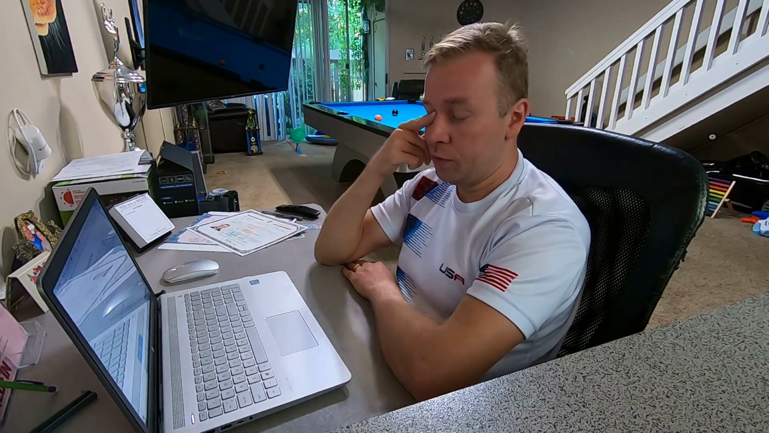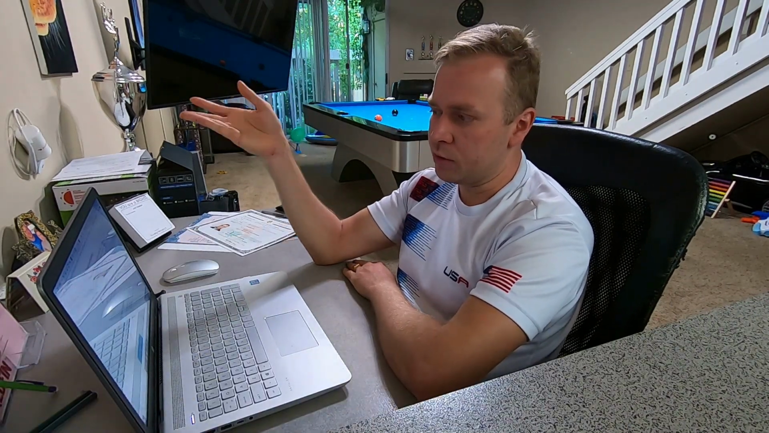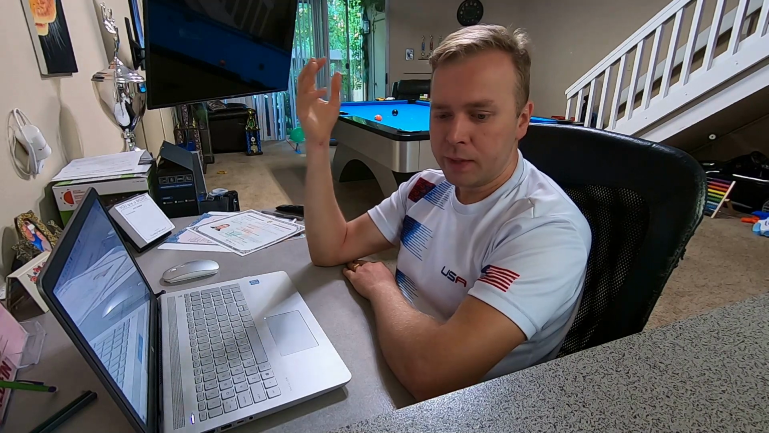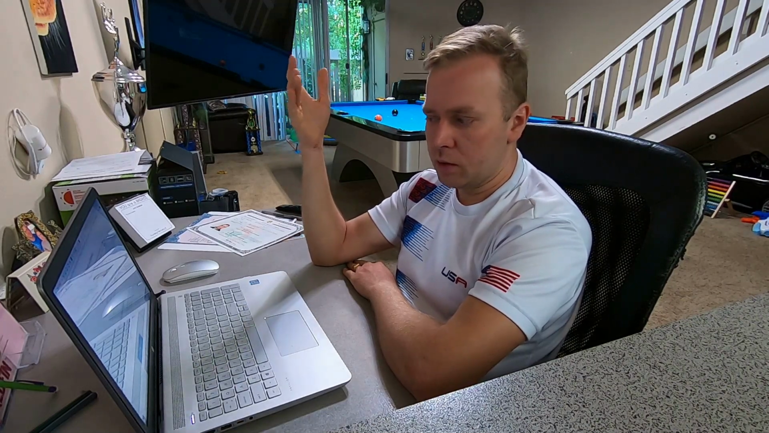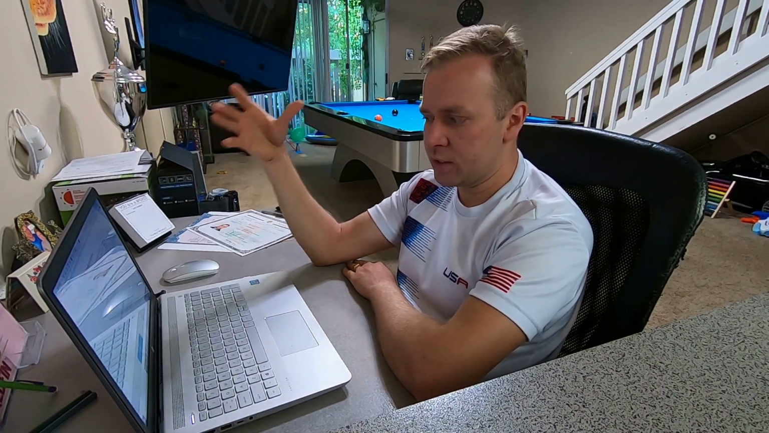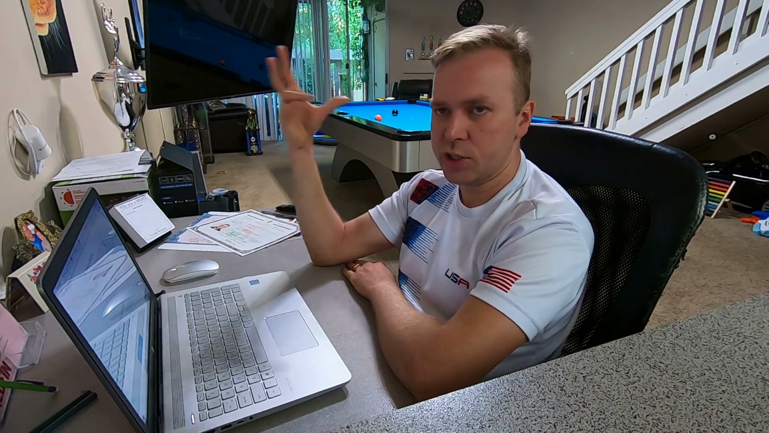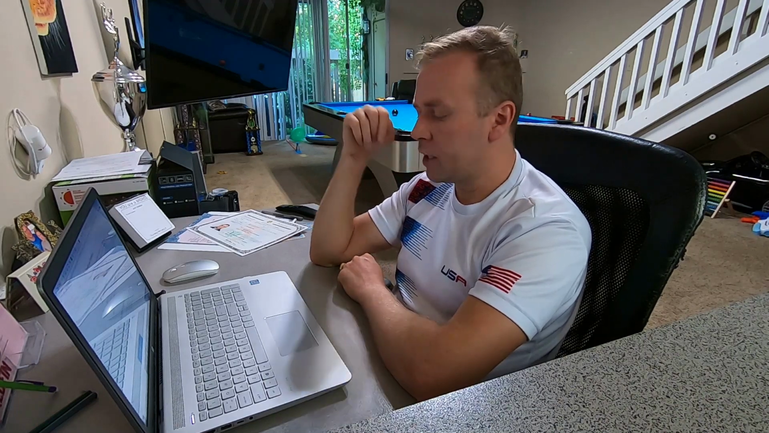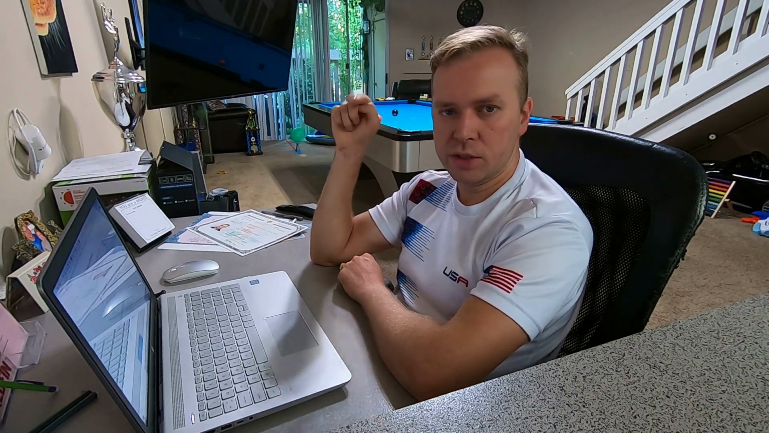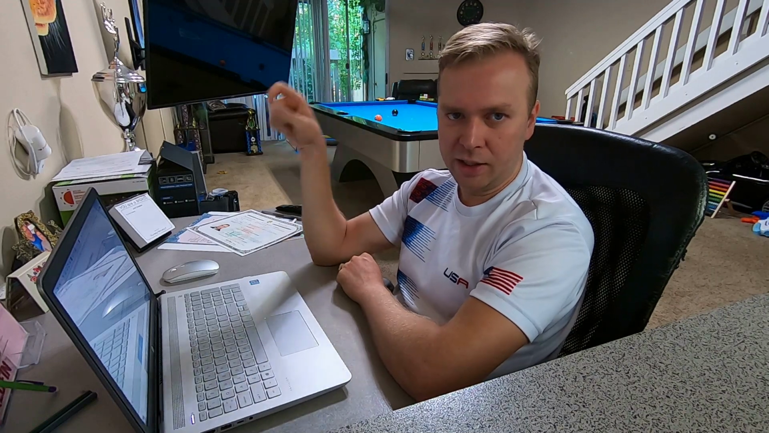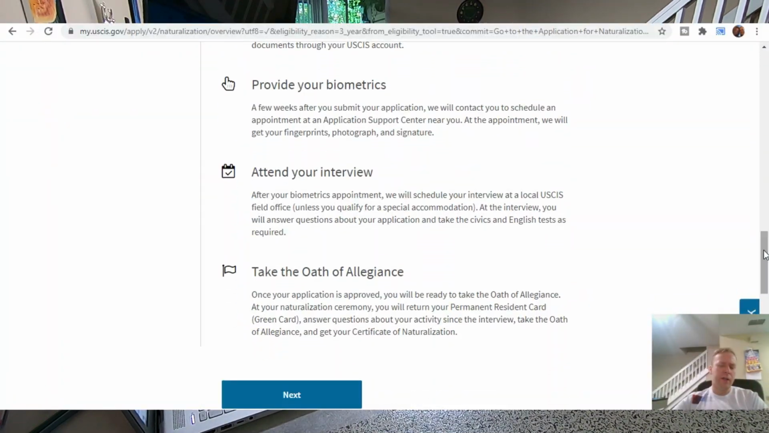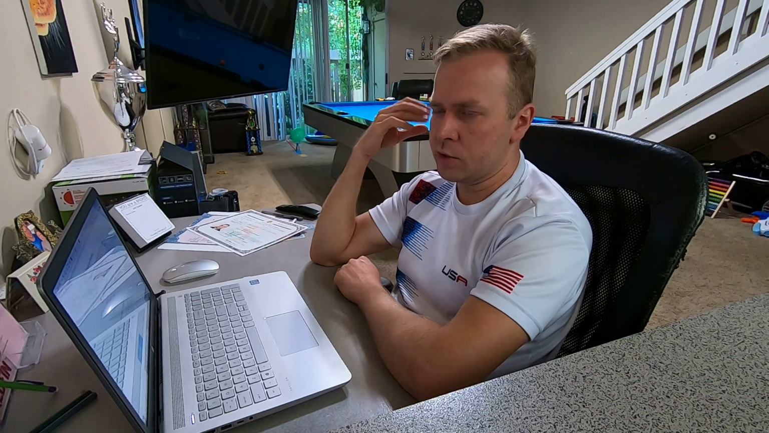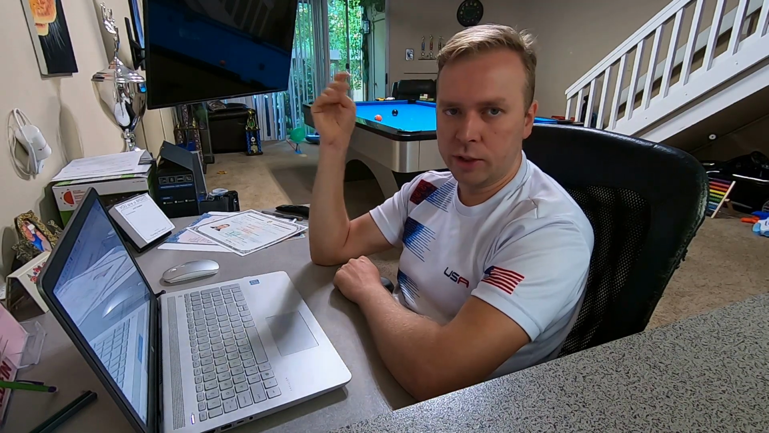And then if you pass the interview, basically answer all the questions they might have for you, they're gonna give you the civics test and English test. If you pass those, they're gonna approve your application. And once they approve the application, you don't become a citizen that day. You're just approved, and then you're gonna wait for the oath of allegiance. So it's basically the naturalization ceremony.